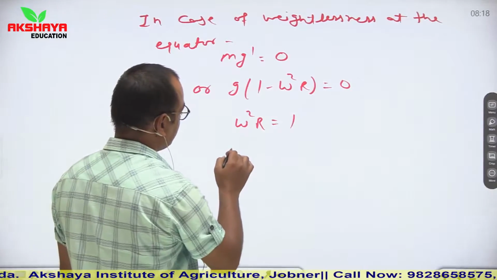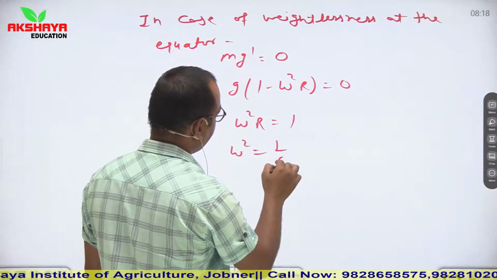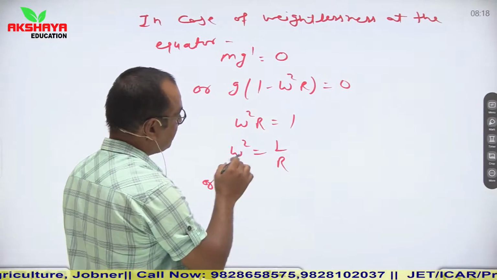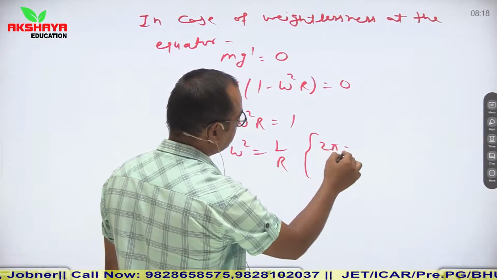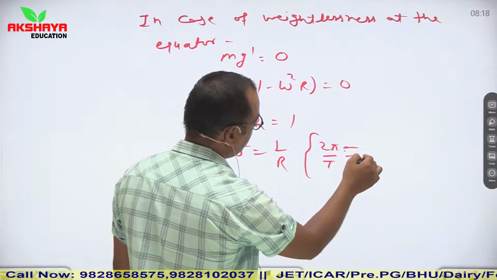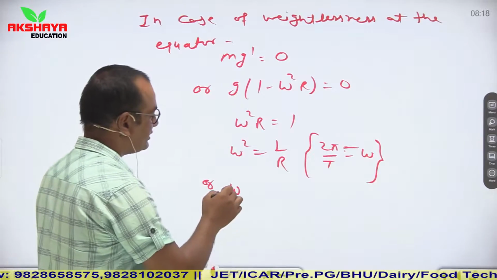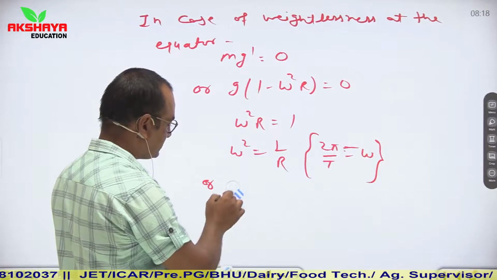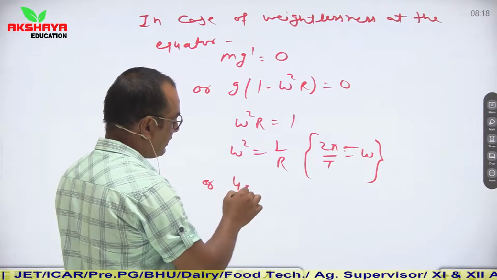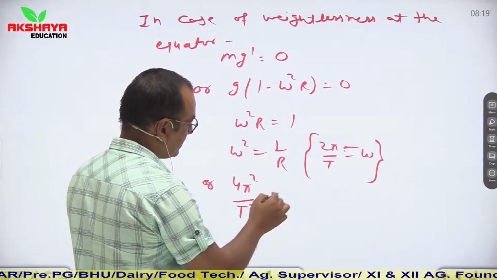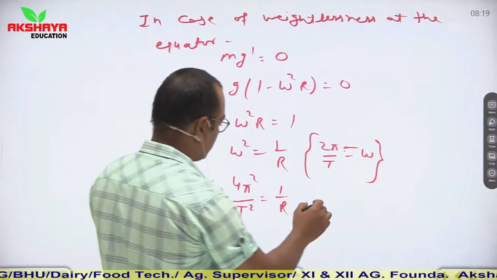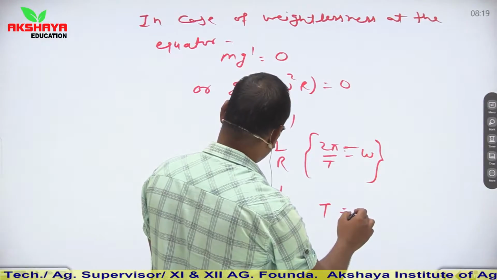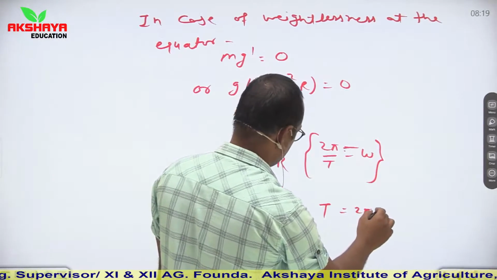So for the time period, omega square is equal to 1 upon r, and we can place omega is equal to 2 pi upon T. So 2 pi upon T is equal to omega, so omega square is 4 pi square upon T square. I can directly place this value: 4 pi square upon T square is equal to 1 upon r, or the time period T is equal to 2 pi root r.